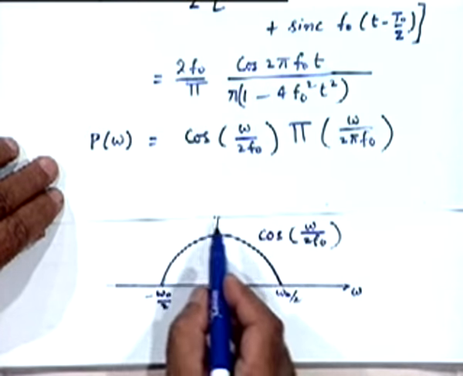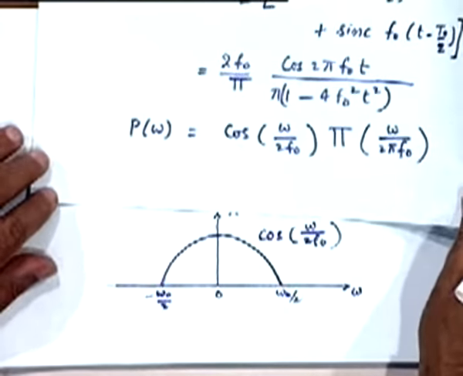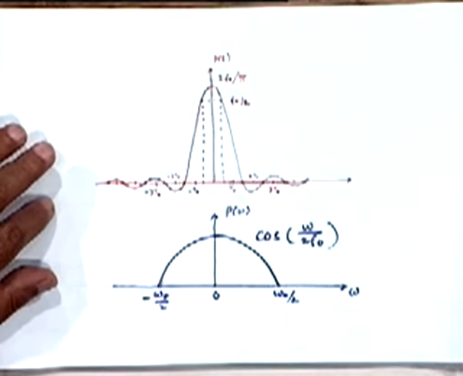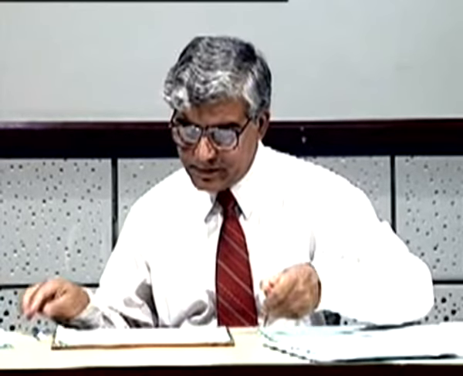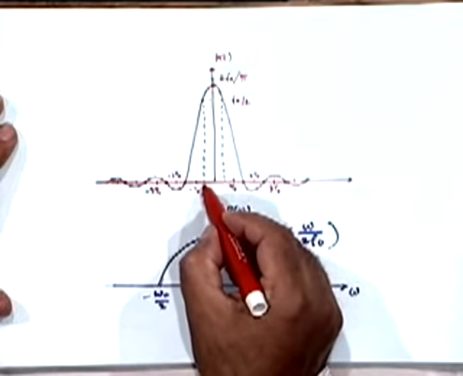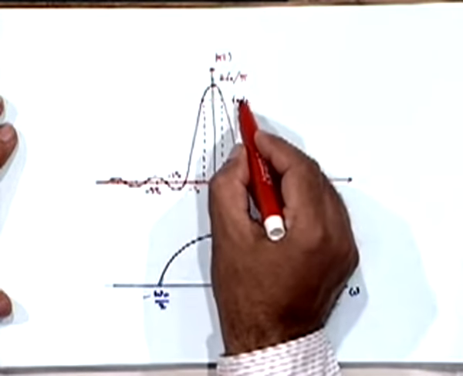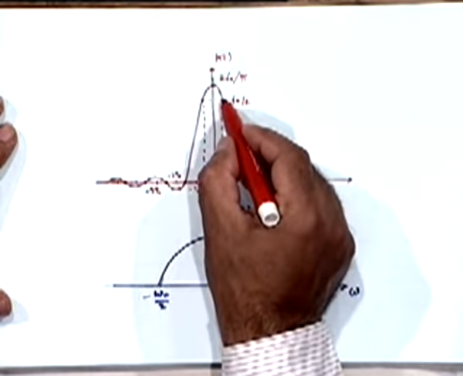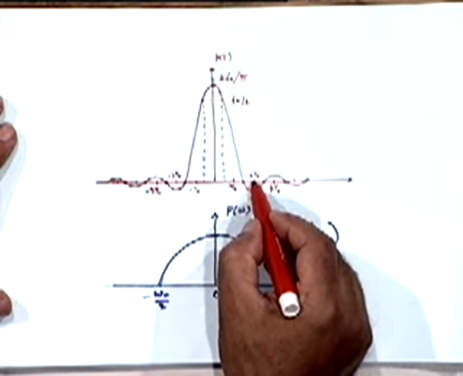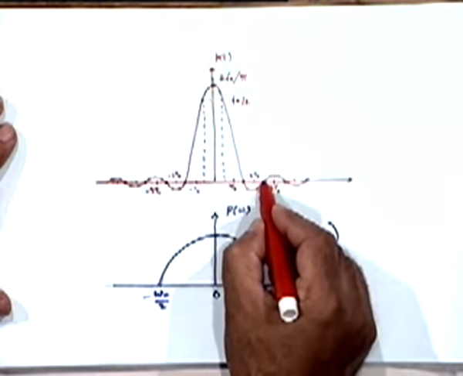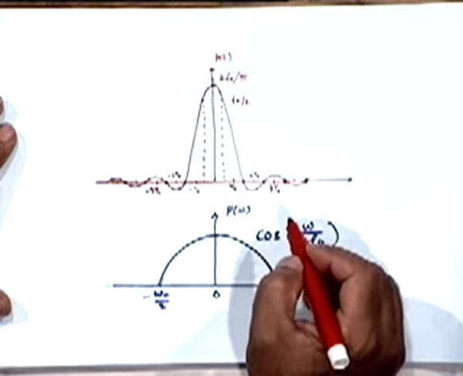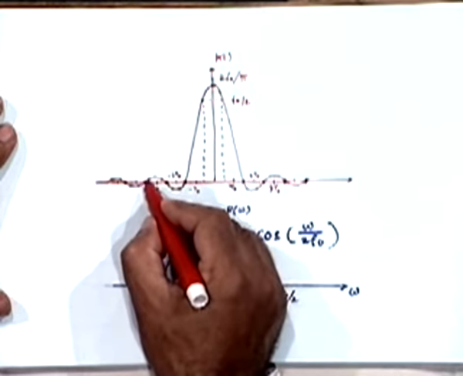So once again you have a cosine kind of function here, and this pulse shape given by this expression looks like this. At minus t0 by 2 you have some constant value, at plus t0 by 2 you have some constant value, but at all other odd multiples of t0 by 2, that is here, here, here, here, you have 0 amplitudes as desired.